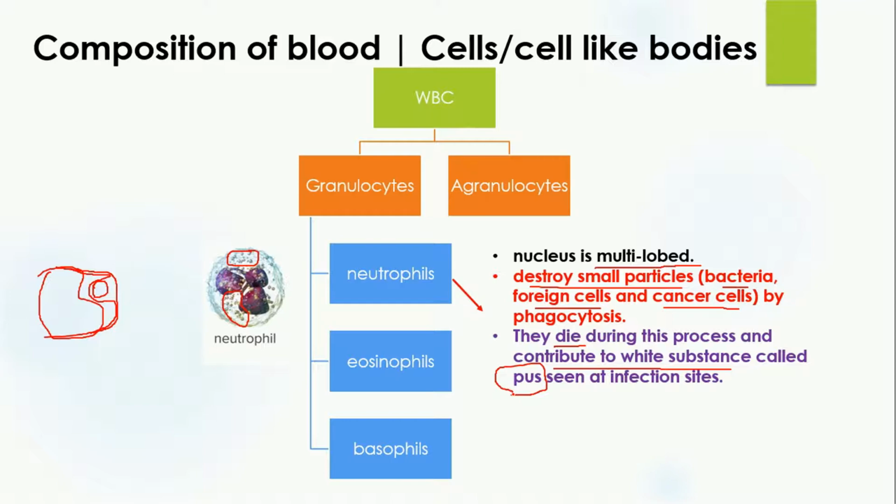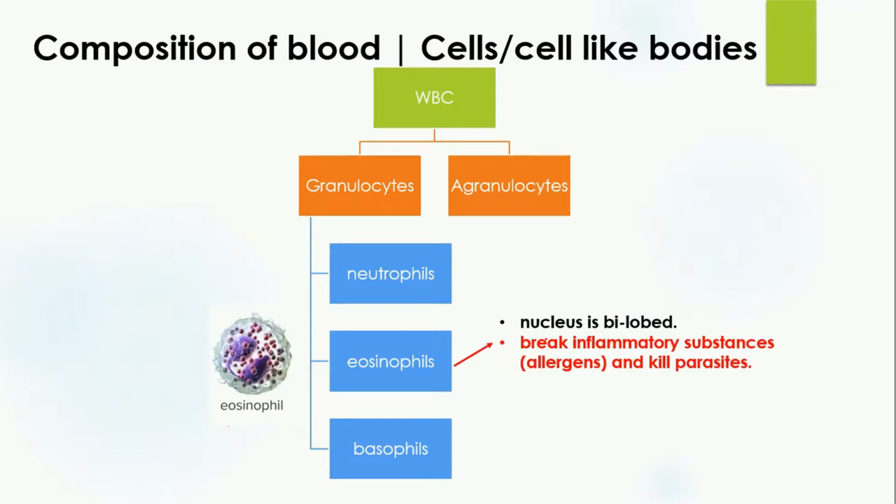This is because at that site the neutrophils fight with the foreign particles or the bacteria which were trying to gain entry inside the body, and during this process they died, and now they are contributing to the formation of that white substance which is known as pus.